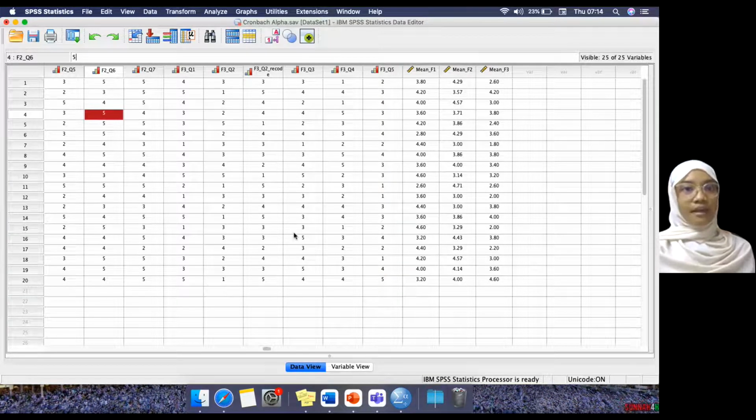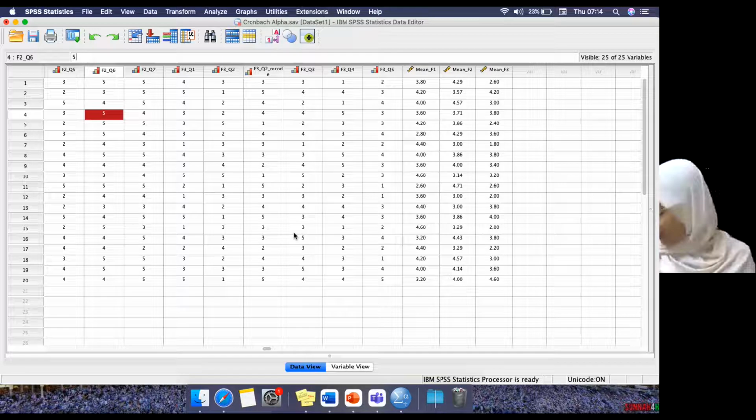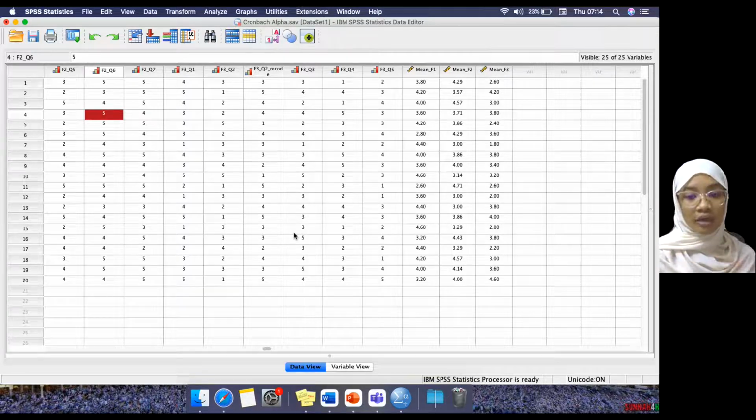Okay, once you are done with your overall mean, you have to find the reliability or validity of your questionnaire. This is what we call Cronbach alpha. What is Cronbach alpha? Cronbach alpha is a measure of internal consistency or the reliability of psychometric measurement. Meaning, the psychometric measurement here is your questionnaire item. Cronbach alpha again measures your consistency or